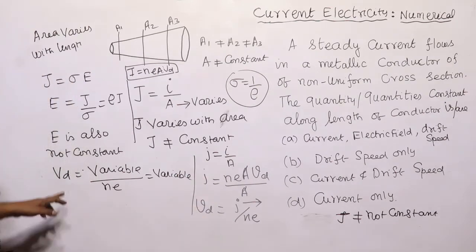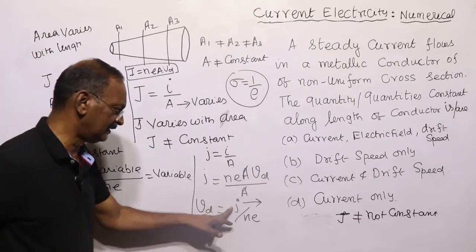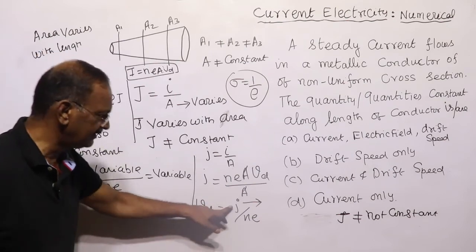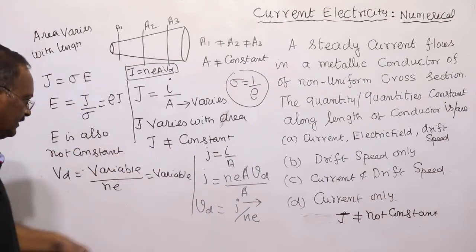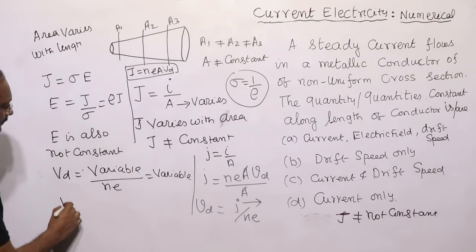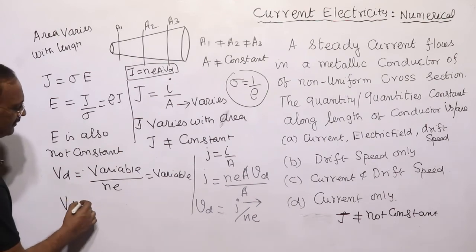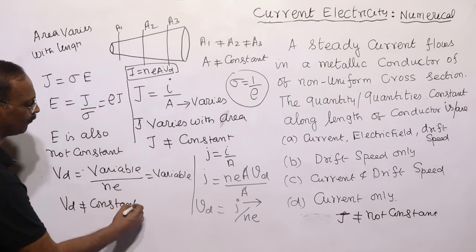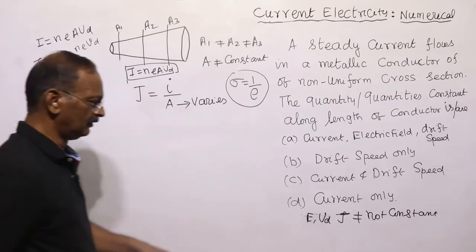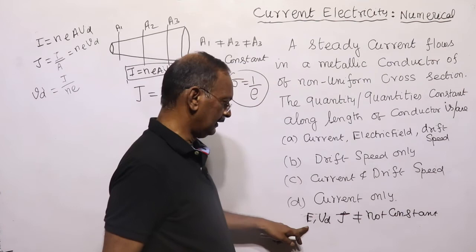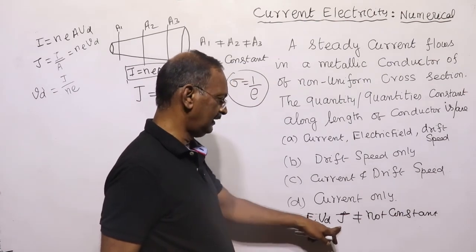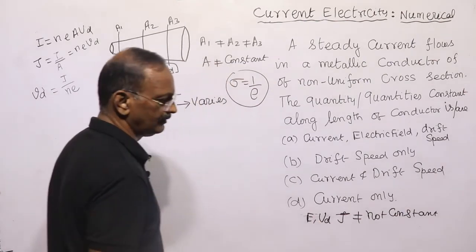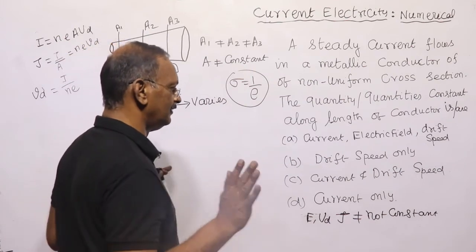Because VD is equal to current density by NE, and J is not constant, therefore drift velocity is also not constant. Therefore electric field, drift velocity, J, they are not constant. It is well understood.